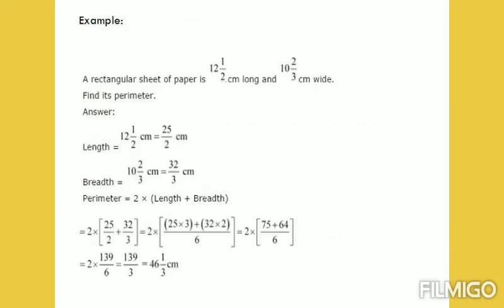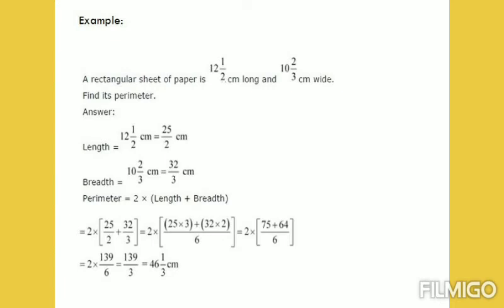Here, children, this is your exercise problem. Question, I am reading now. A rectangular sheet of paper is 12 1/2 cm long and 10 2/3 cm wide. Find its perimeter. The paper is in the shape of a rectangle. We have to find its perimeter by using the length and breadth.